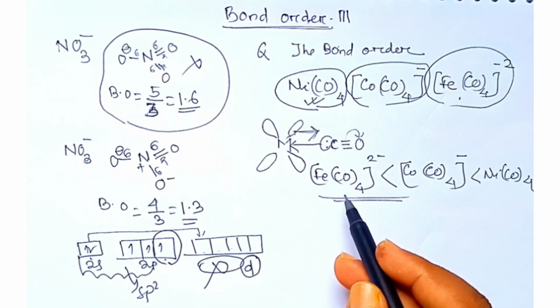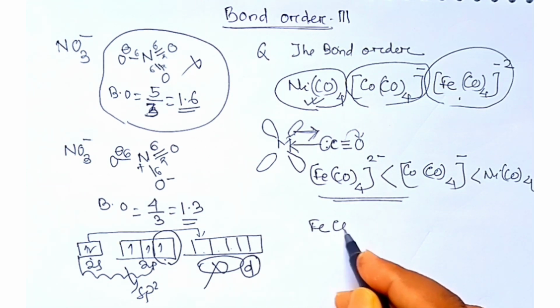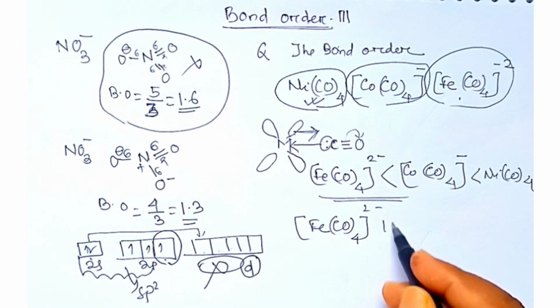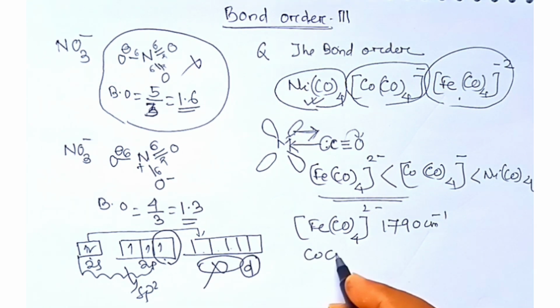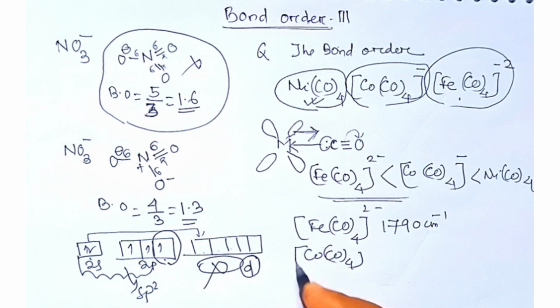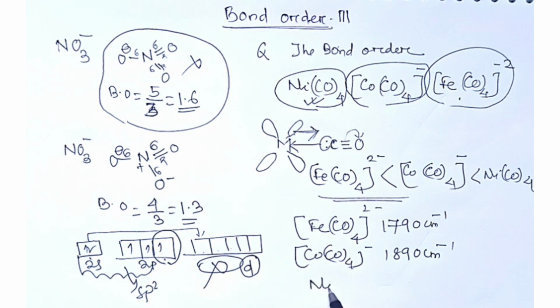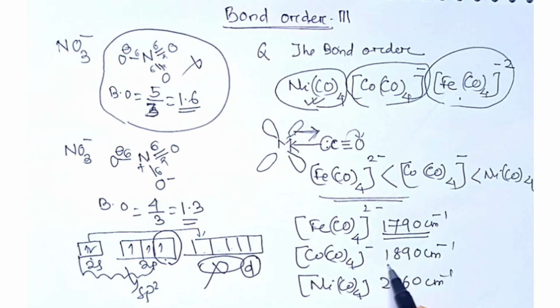and experimentally also it has been seen that the stretching frequency of carbonyl in the case of Fe(CO)4 2 minus is 1790 cm inverse. Co(CO)4 1 minus is 1890 cm inverse. Similarly in the case of Ni(CO)4, it is 2060 cm inverse. These are the stretching frequencies.